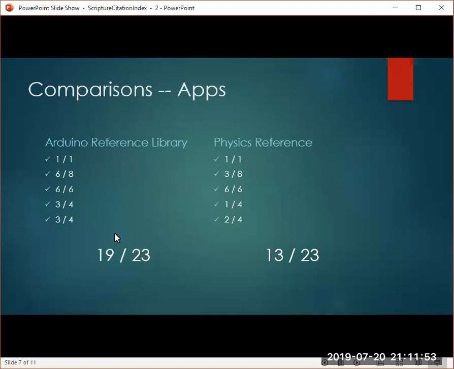Here, you can see that the Physics Reference app received the lowest score, but also received a perfect score in the effective criteria. Now, there will always be some kind of bias, especially when it comes to usability comparisons.